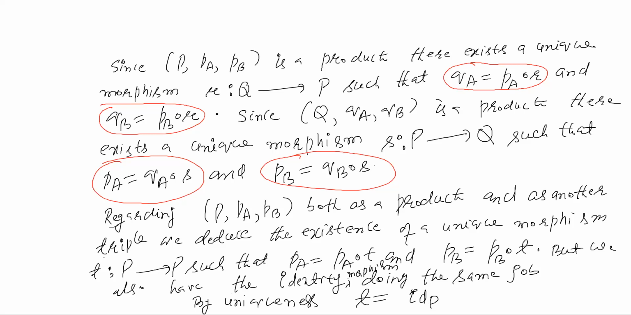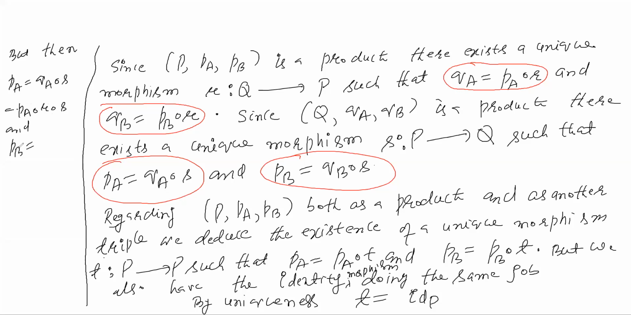But then, if you see these relations, so I am just writing here: PA, which is QA composition S, but QA is PA composition R, so this is equal to PA composition R composition S, and similarly PB is going to be PB composition R composition S.